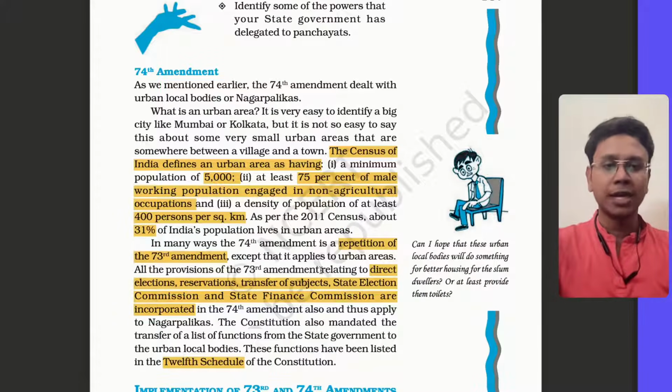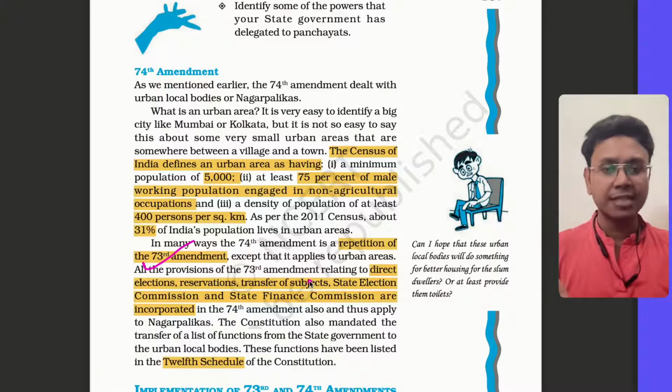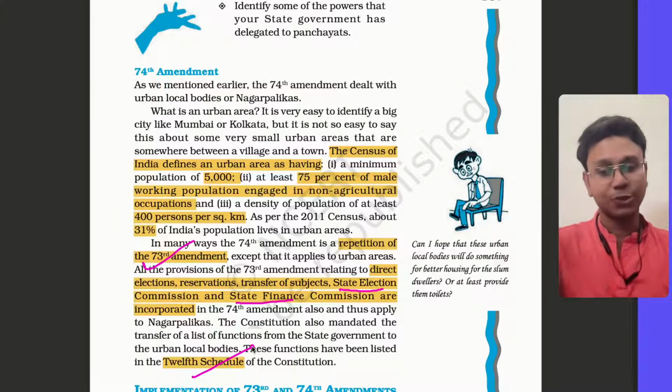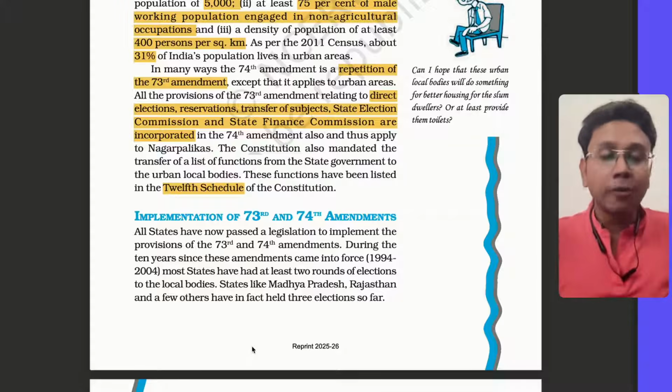Now I already told you the repetition of the 73rd amendment is there. Like direct elections, reservation, transfer of subjects. So for panchayats, there was an 11th Schedule which was created. For municipalities, there is a 12th Schedule which has been created. Then the rest, State Election Commission, State Finance Commission, I already told you, right? Now, this was a factual part of what it made. Now, we have to analyze.